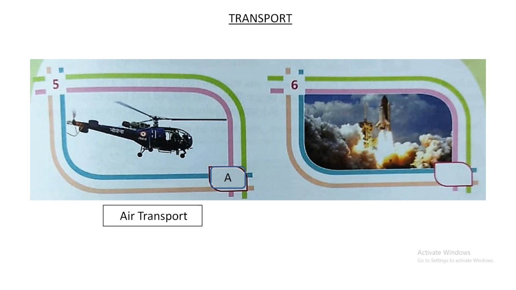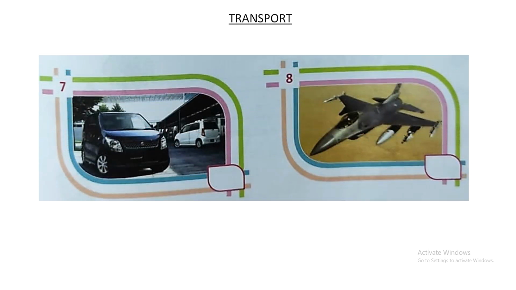Now the sixth picture, this is a picture of a rocket. So you write A for air transport in the box, and under the picture you will write air transport. Now the next picture, picture number 7, this is a car. Many of you come to school by car, isn't it? So this is a means of land transport.